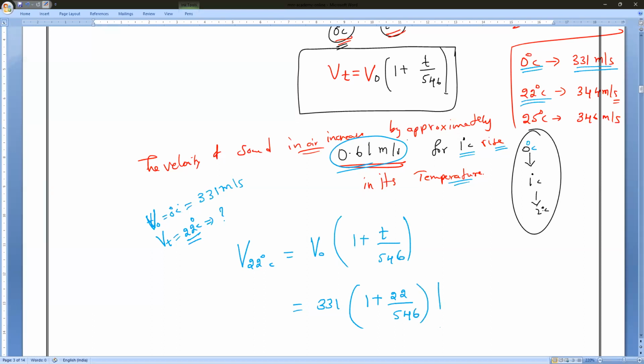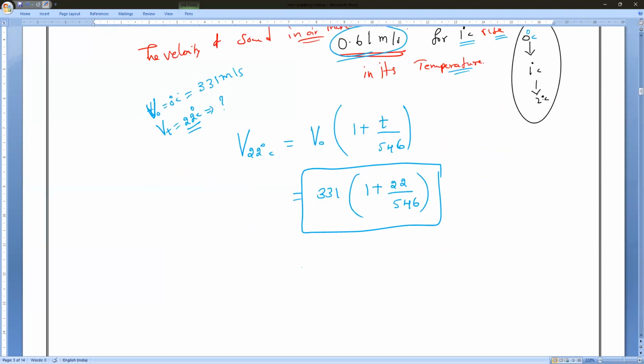You all should solve. I want a response, so make it clear, everybody. So this is equal to 331, and here I will take the LCM as 546. 546 plus 22 divided by 546. Multiply it and make it fast. Tell me everybody, 546 plus 22, how much? 568. 568 divided by 546. I'm giving 1 minute.